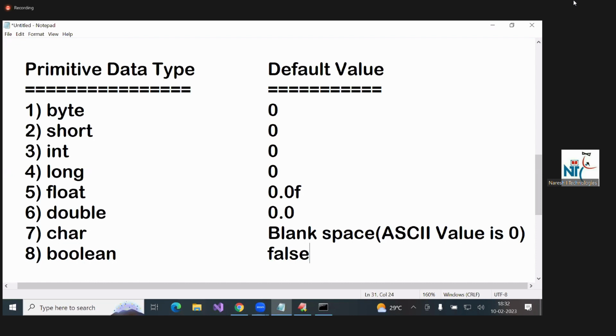So all values are zeros only. Byte default value 0, short 0, 0, 0. For double it is 0.0; here L is not required. If the number is out of integer range and within long range, then L is required. But here 0.0 also needs F. If it is within integer range, L is not required. But every float literal must be suffixed with small f or capital F.